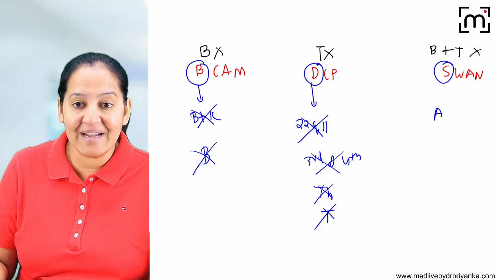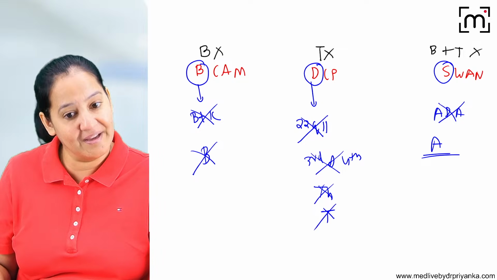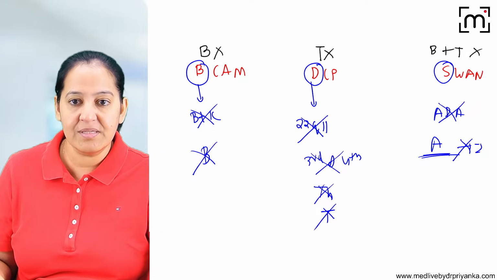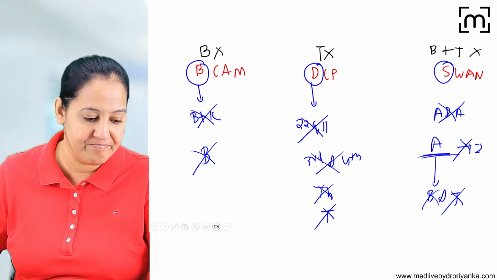Here the problem is that the adenosine deaminase enzyme is mutated. So adenosine will not be degraded. It will remain as adenosine only. It will not convert into inosine. So adenosine is toxic for B and T lymphocytes, and it will kill both of them.